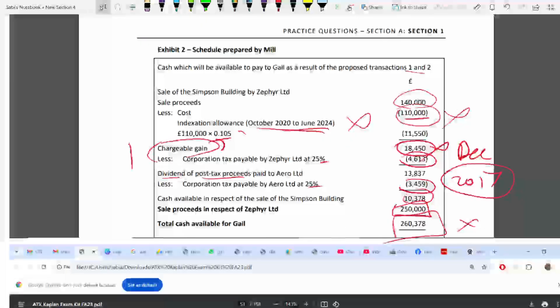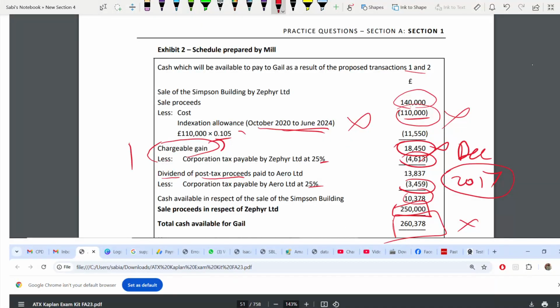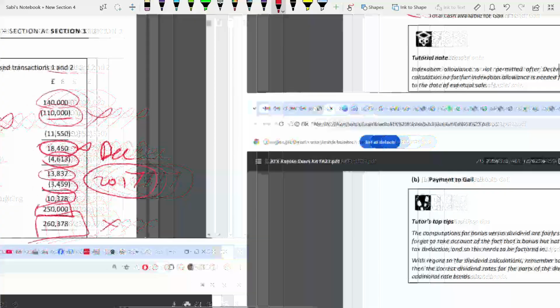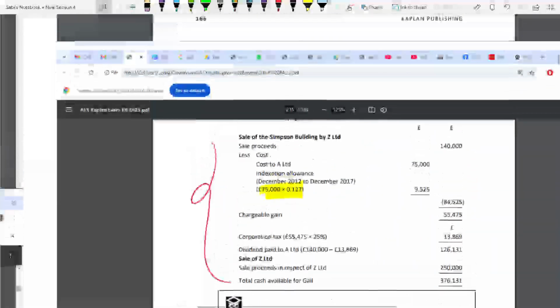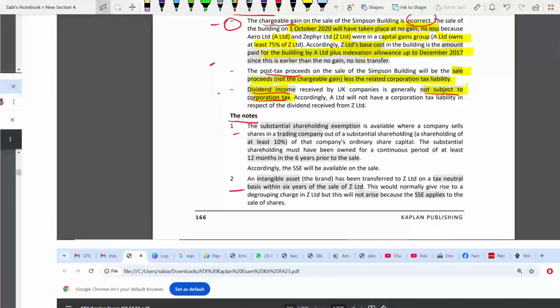You see here, you have deducted the post-tax dividend. You see, dividend also you have deducted. From dividend you have deducted corporation tax. But dividend has no impact on corporation tax. So accordingly, A will not have a corporation tax liability in respect of dividend received from Z. It's only from the sale of the building.